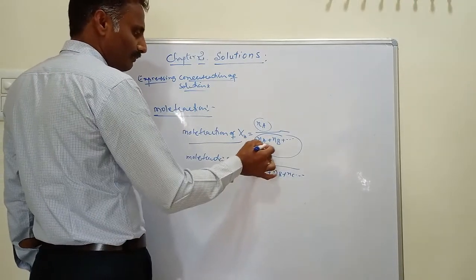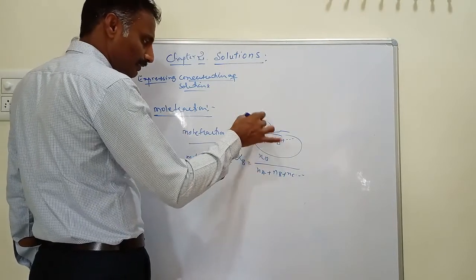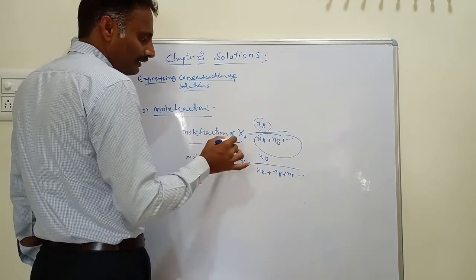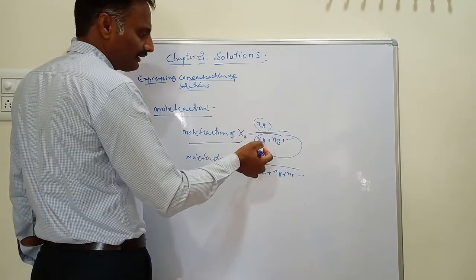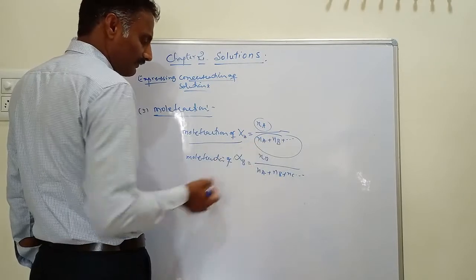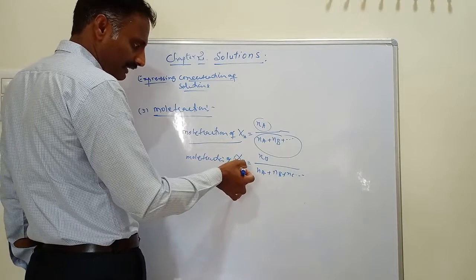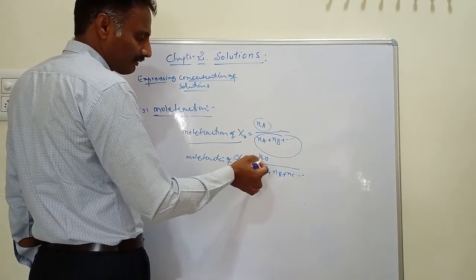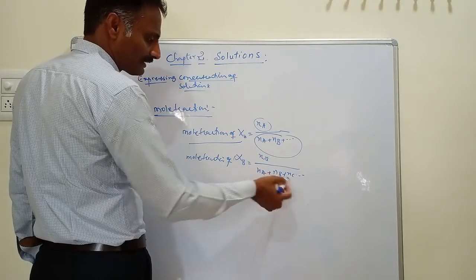This is called the total number of moles of all the components present in the solution, and this is called the number of moles of the particular component. If you want the mole fraction of A, then you take the number of moles of A divided by the total number of moles present in the solution. Similarly, the mole fraction of B is equal to the number of moles of B divided by the total number of moles in the solution.